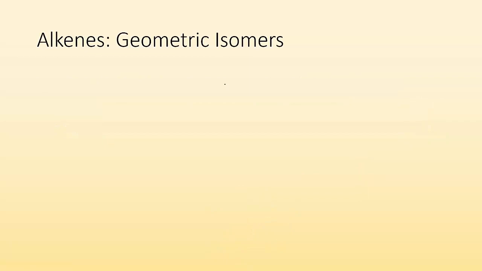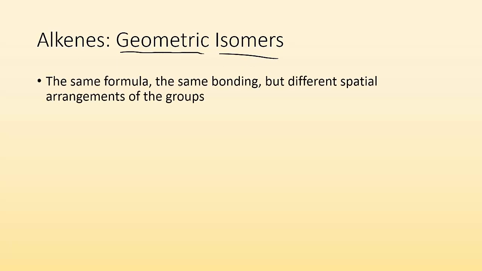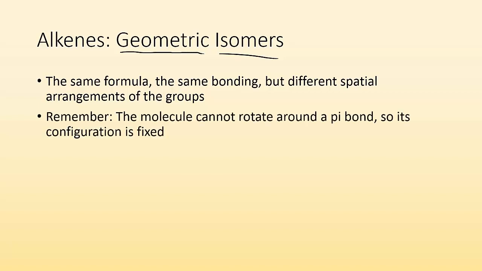So alkenes, you're going to end up with these things called geometric isomers. So it's the same formula, the same bonding, but different spatial arrangement of the groups. And I'll show you what I mean. Remember, the molecule cannot rotate around a pi bond, so its configuration is fixed.